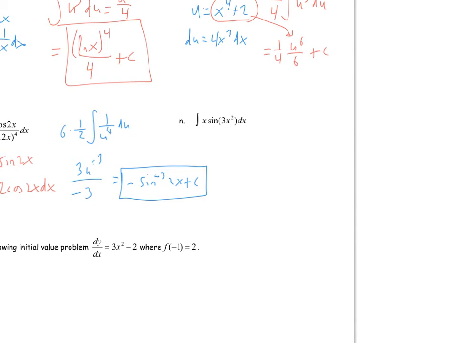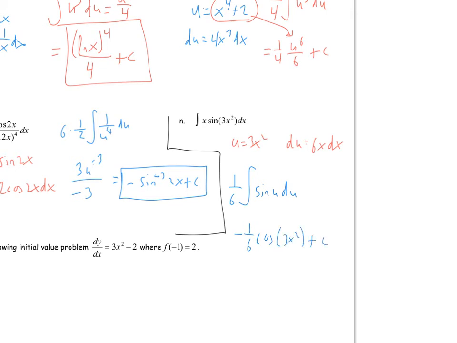And then n, let's box this off here. So on n, we'll let u be 3x squared. So then our du is 6x dx. We have x dx, here's our x, here's our dx, but we need a 6. So I'll put a 1/6 out in front to balance that out. And so we get 1/6 times the integral of sine u du. The antiderivative of that is negative cosine, so it's negative 1/6 cosine of u, which is 3x squared, and then plus c.